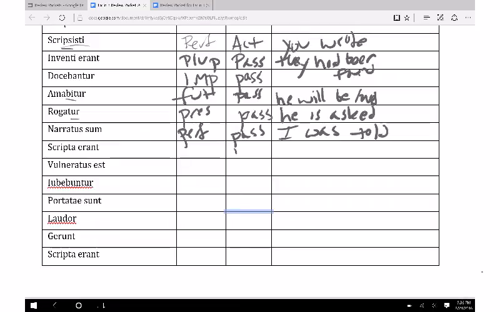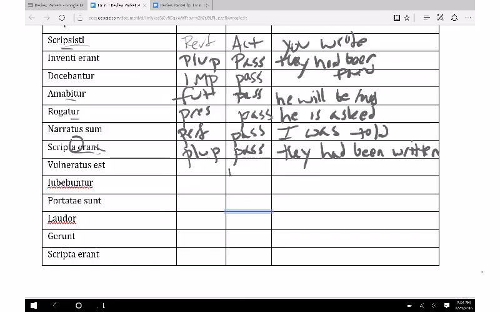Okay. Scripta erant, again, two words. So again, passive. Scripta erant is going to make this passive. The era is what tells us that's pluperfect. Erant. So here it's nt, so they had been written. And that sounds kind of weird, but if we actually look at it, scripta and nt, that's plural. So here, obviously, this is neuter, our subject of whatever sentence this would be in. So it's likely that this is something like the things had been written, or the words, verba, which is a neuter word, had been written. So just kind of keep that in mind.